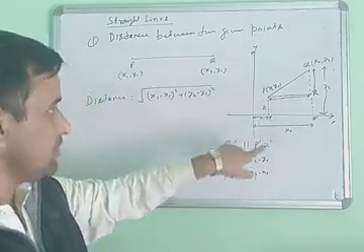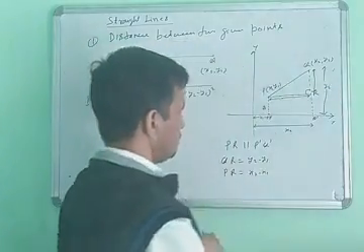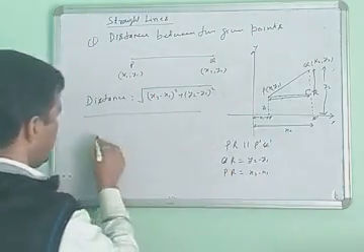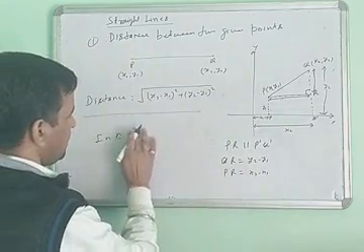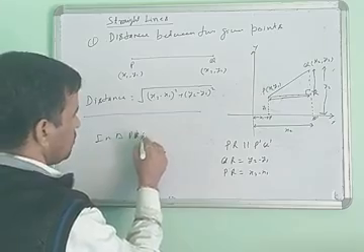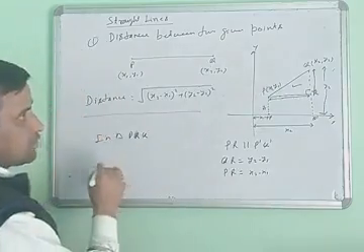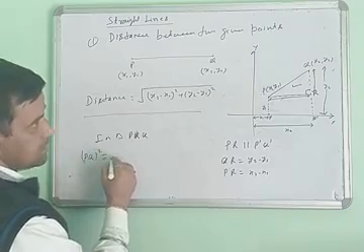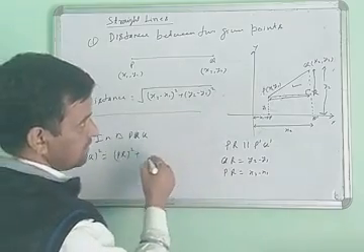So then this angle is a right angle, and we use the Pythagoras theorem. Now in triangle PRQ, using the Pythagoras theorem, the square of PQ equals the square of the base PR plus the square of the perpendicular QR.